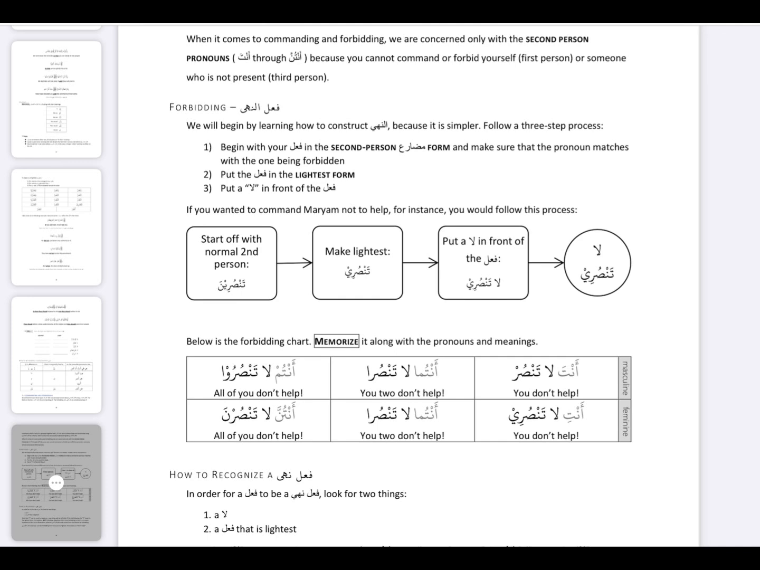And how do you recognize a fi'l nahi? In order for a fi'l to be a fi'l nahi, look for 2 things. What are the 2 things? You will look for a la, and you will look for a fi'l mudari in the lightest form. When they come together, that means it is a forbidding. La plus a fi'l mudari in the lightest form, together, side by side, next to each other, means you have detected a fi'l nahi.